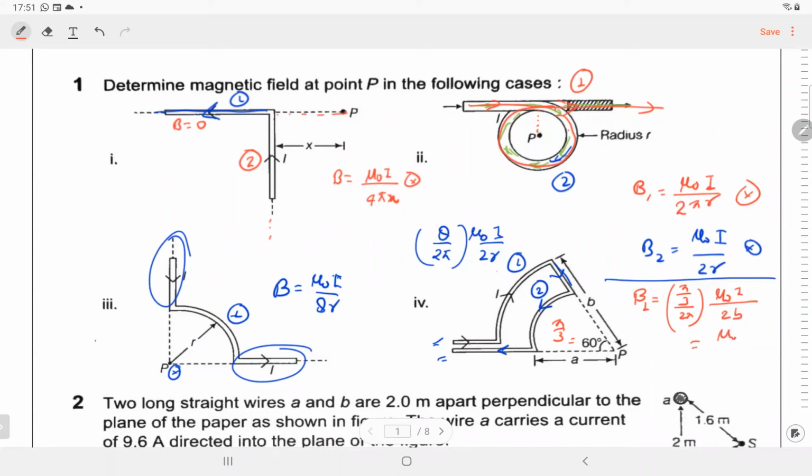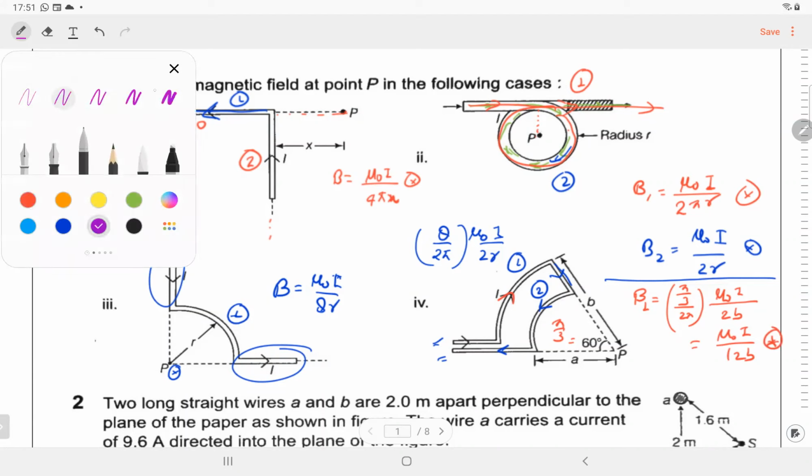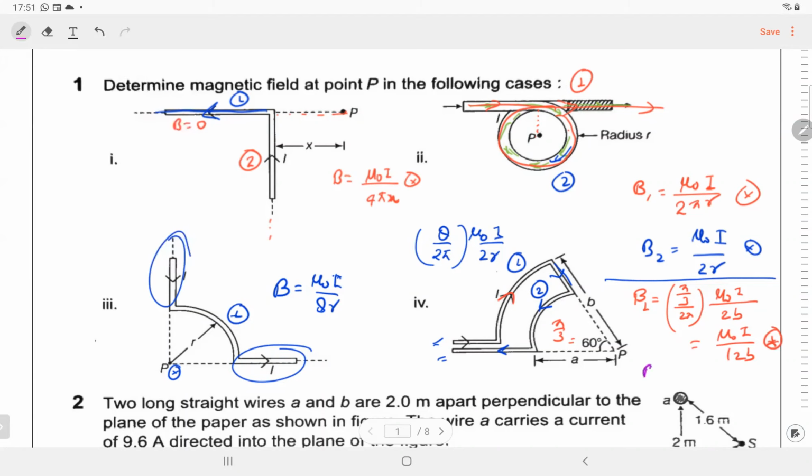And what is the direction? It will be inverse due to the first one, because it is clockwise. When you curl your right hand fingers clockwise, the thumb is pointing into the plane. So B1 is mu naught I upon 12b, into the plane. B2, the magnetic field due to the second wire, will be outwards.